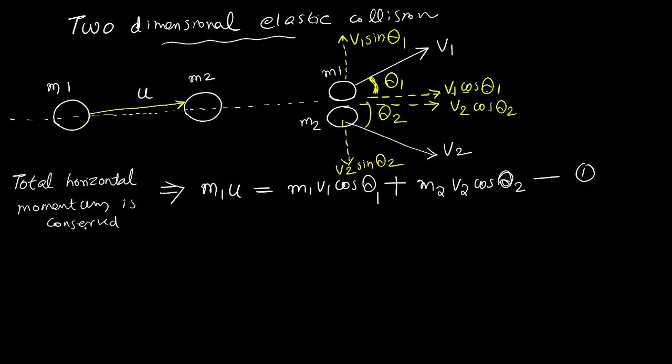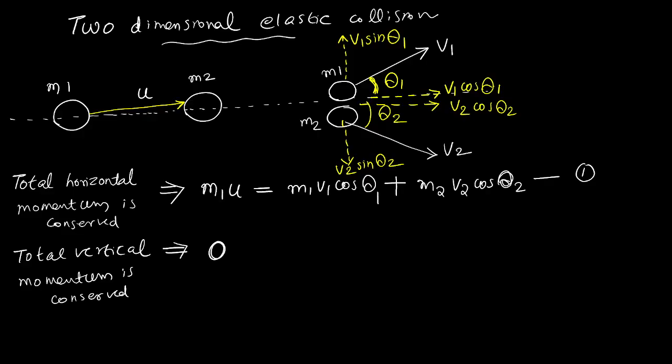Momentum is a vector quantity. Total horizontal momentum is conserved. Similarly, total vertical momentum is also conserved. Vertical means along the y-axis. m1, u does not have any vertical components. u is moving in the horizontal direction. m1 is almost moving in the horizontal direction. m1 does not have any vertical component.